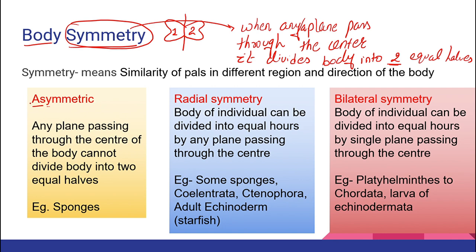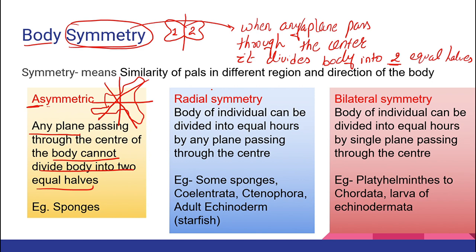When we talk about asymmetry, A means what? That means absent. Asymmetry means there won't be any symmetry. So no matter what number of planes you are passing through the center, the body won't be able to divide into two equal halves. For example, let me draw a rough diagram over here. Suppose this organism I have taken, maybe this is porifera. So no matter whether I pass through this way or that way, or any plane I pass through the center, it is not going to divide the body into two equal halves, right?